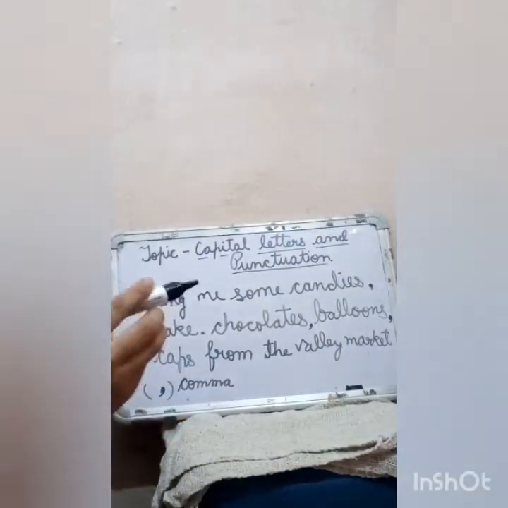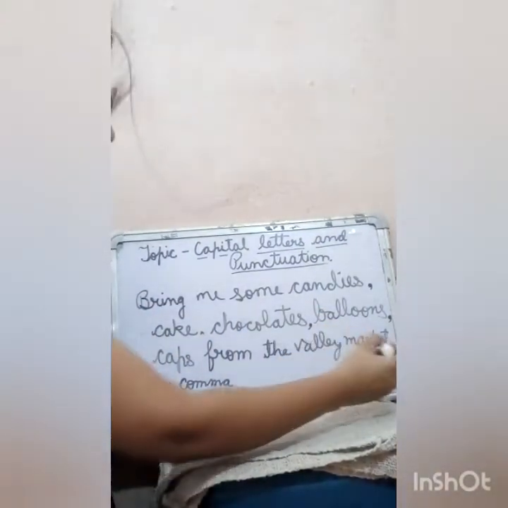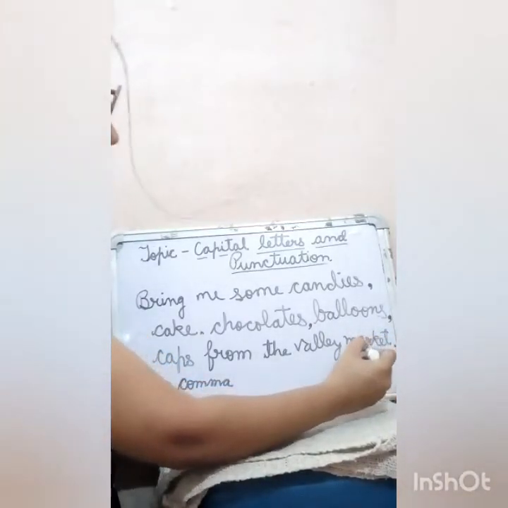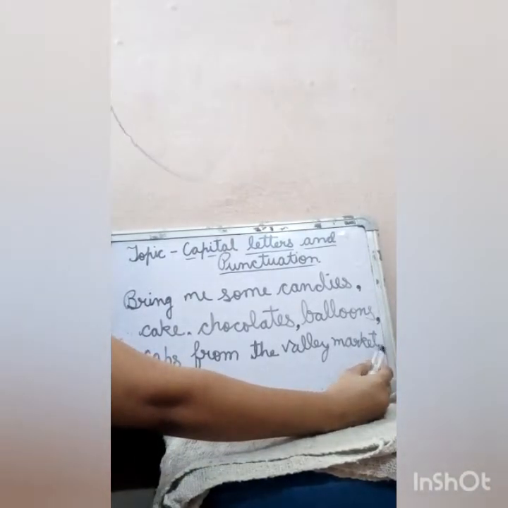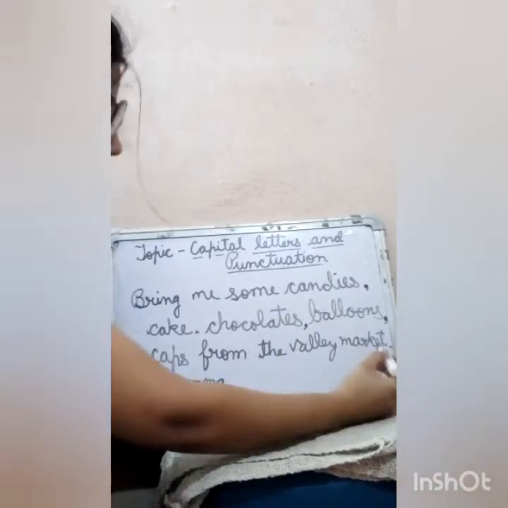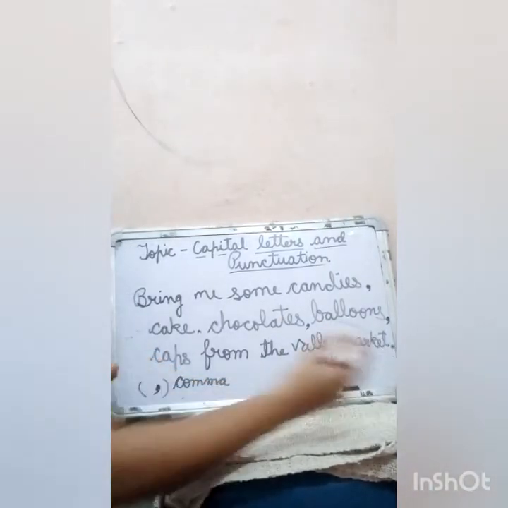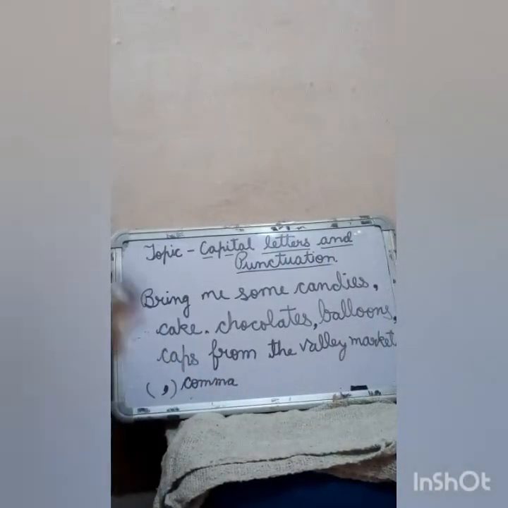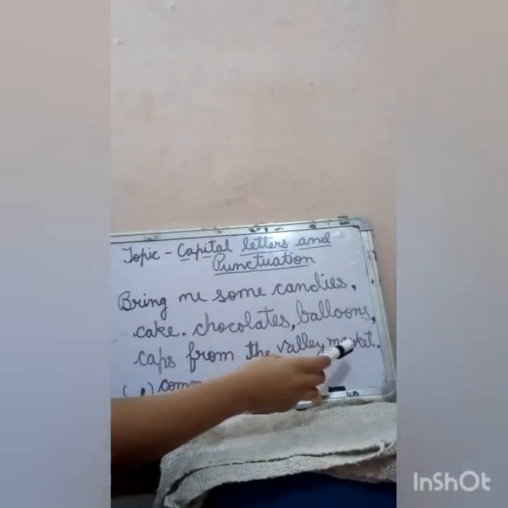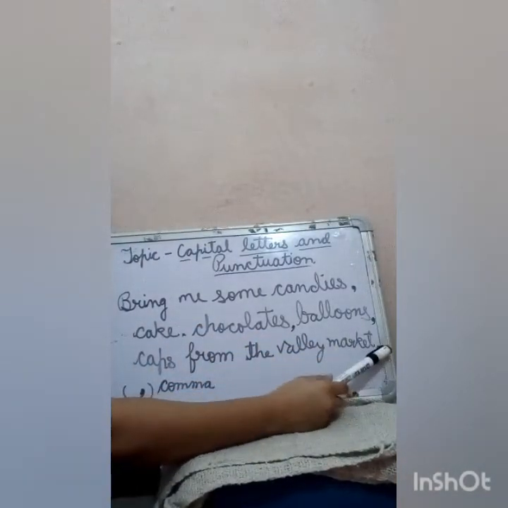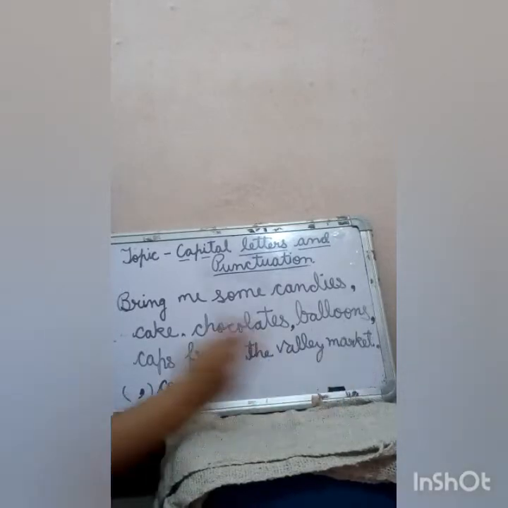So here, if the sentence is ending with the word market, we will put a full stop at the end of this, like this. The last word of the sentence is market, so we will put a full stop to make the sentence end.